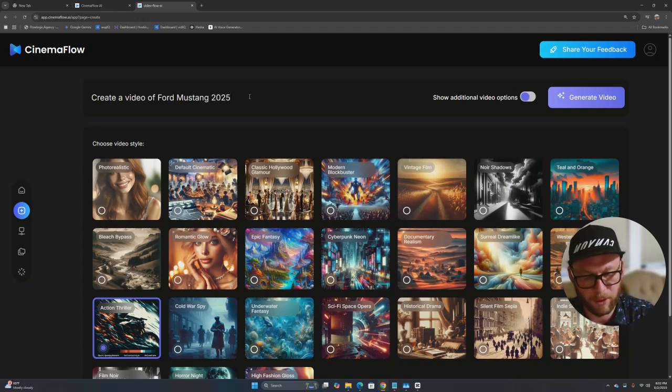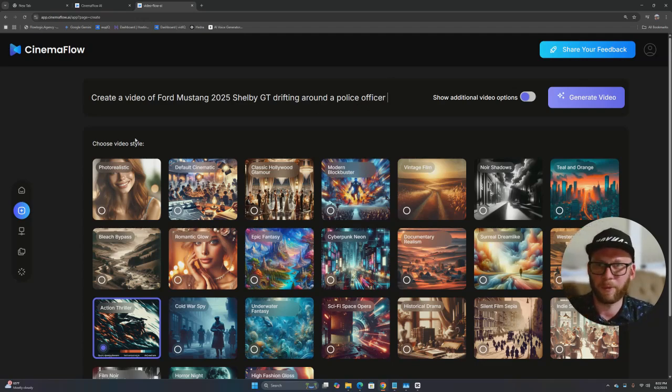2025 Shelby GT drifting around a police officer. Would it be funny, right?